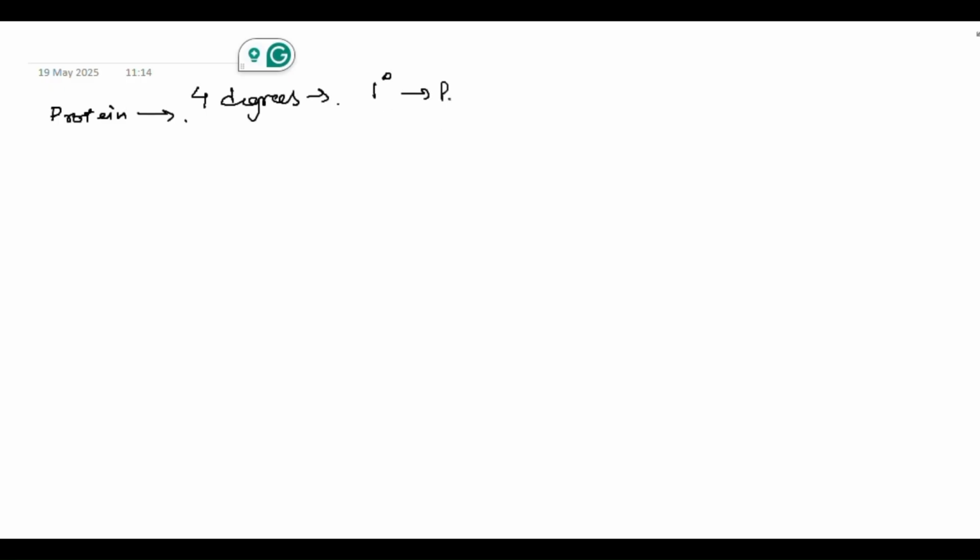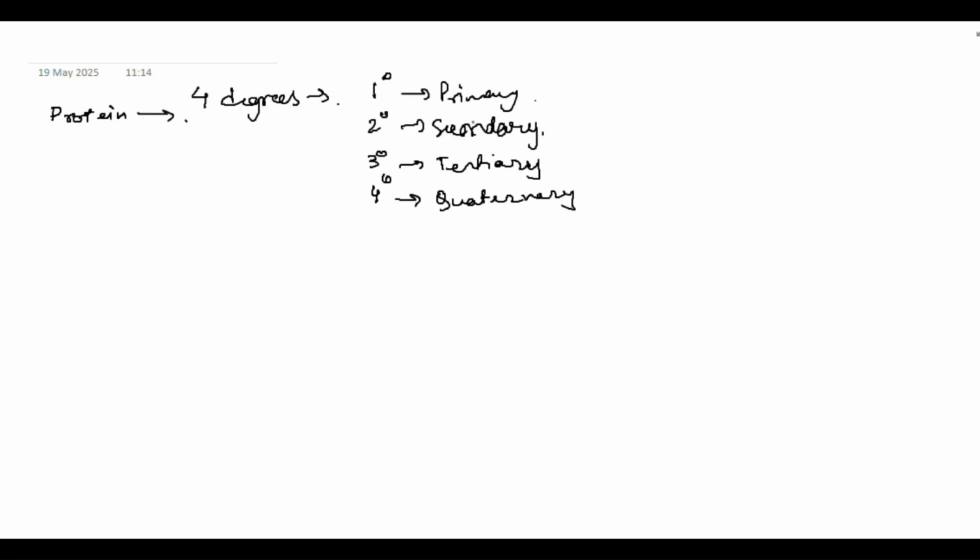Primary, secondary, tertiary, and quaternary. These are called primary structure, secondary structure, tertiary structure, and quaternary structure. Let's take all of them one by one.